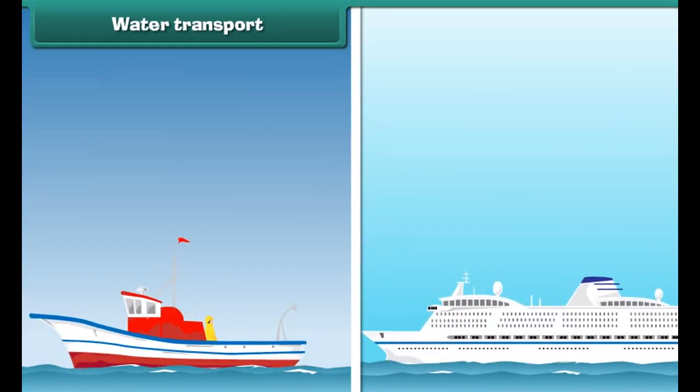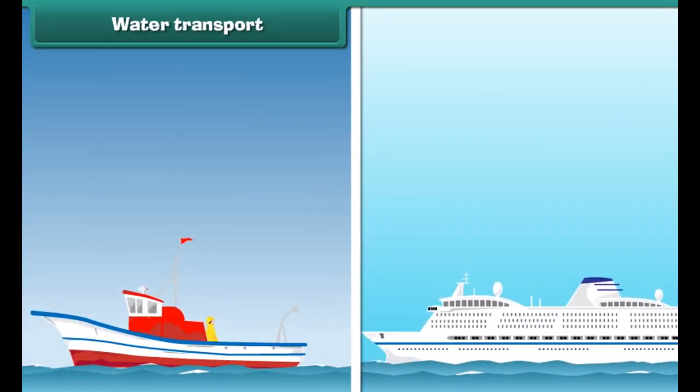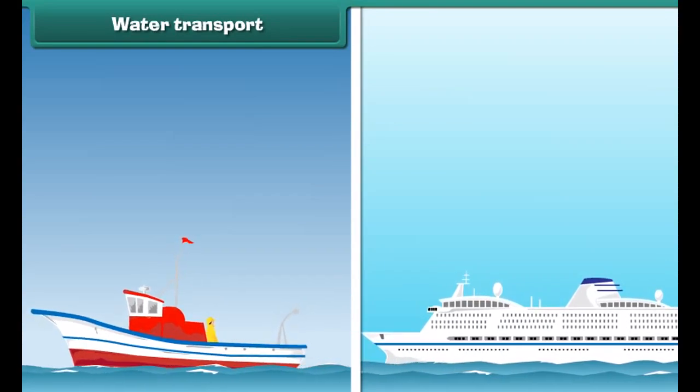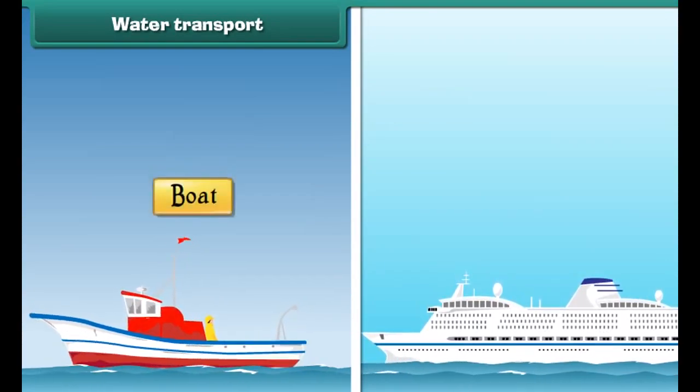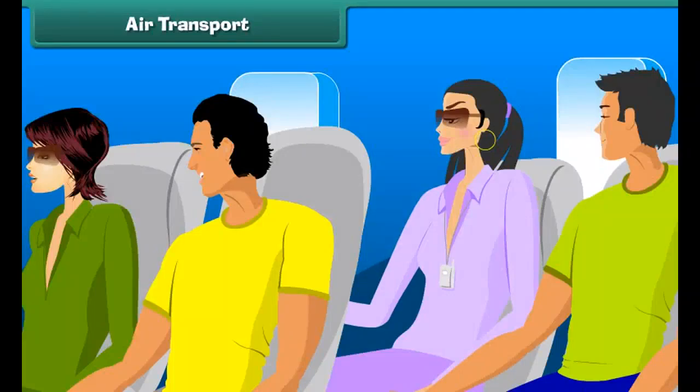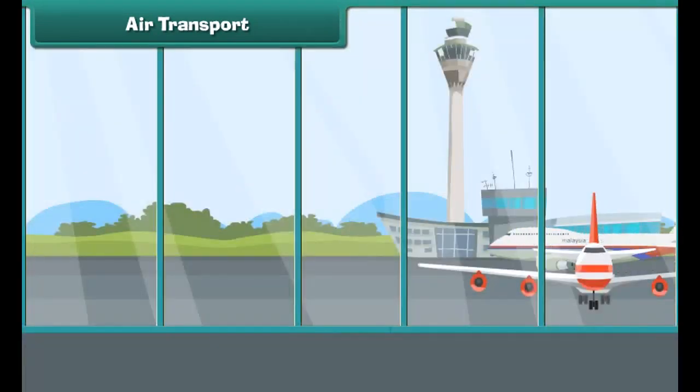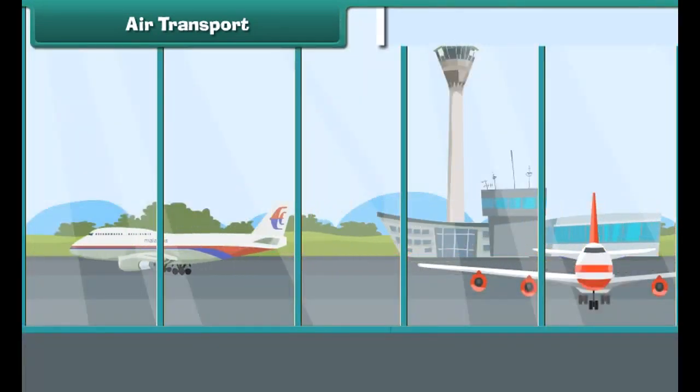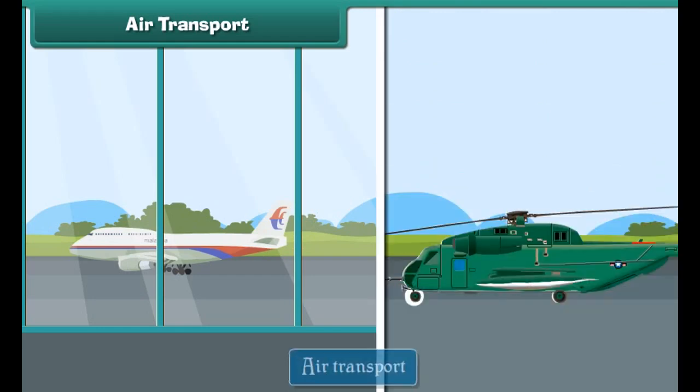Goods and passengers are carried from one place to another, both within and outside the country, by means of boats and ships. Air transport. The movement of goods and passengers from one place to another by means of aeroplanes and helicopters is called air transport.